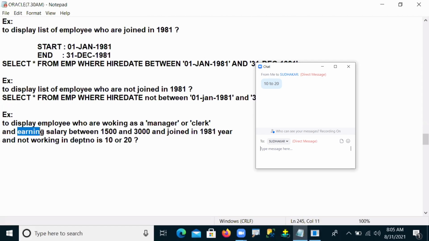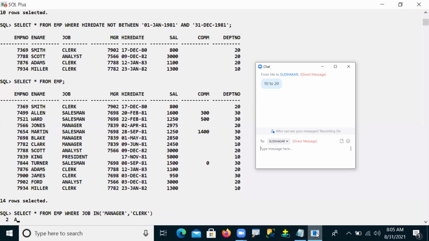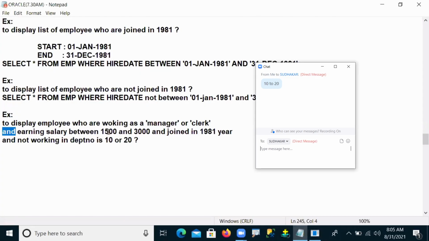The second condition is earning salary between 1500 to 3000. Then AND, the second condition: salary BETWEEN 1500 AND 3000. Okay, this is one. Next condition is what now?